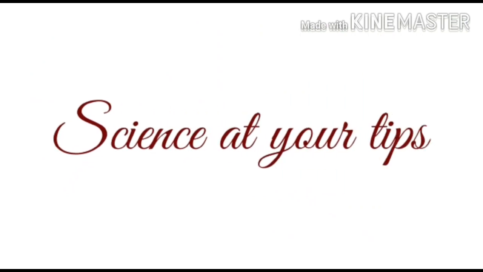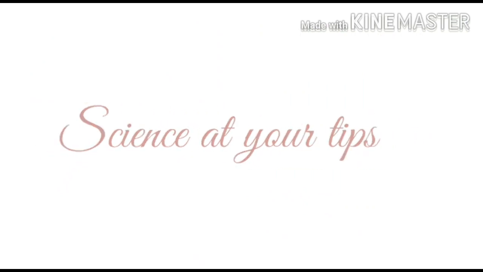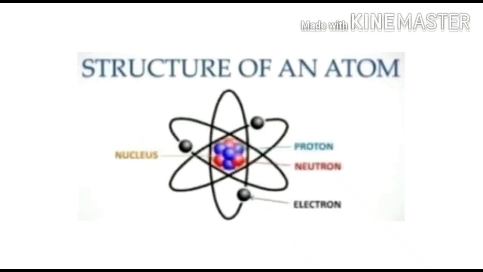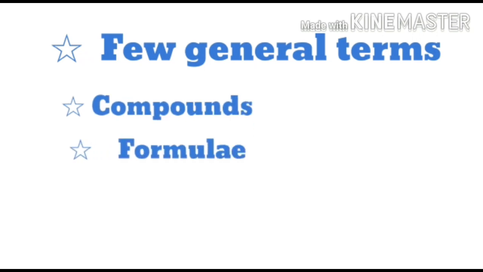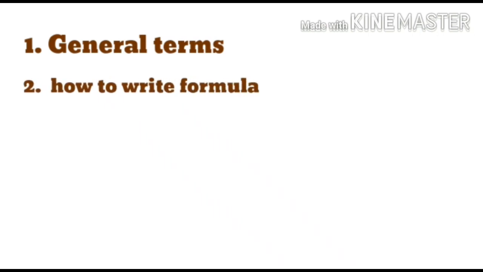In this video, we are going to learn our new chapter, Structure of Atom. This chapter is to clear your basic concepts of chemistry. In this chapter, we will learn about few general terms, compounds and formula daily used while we learn chemistry. So, we will study this chapter in three parts. In the first part, we will learn about general terms. In the second part, we will learn about how to write formula, and in the third part, we will learn balancing.